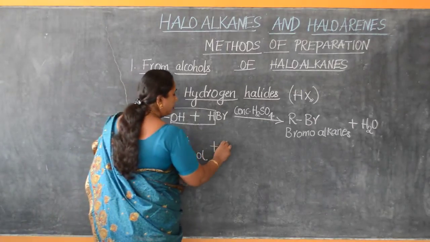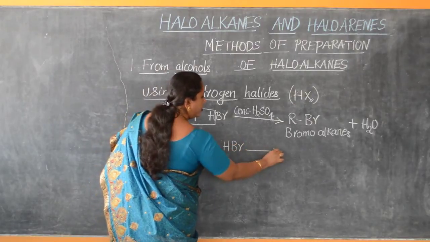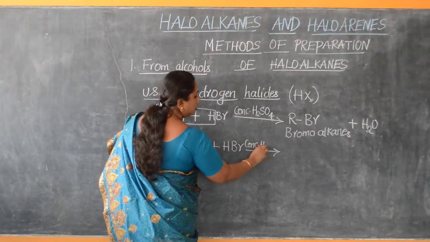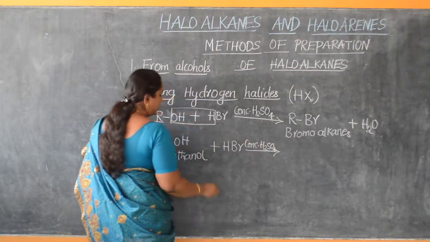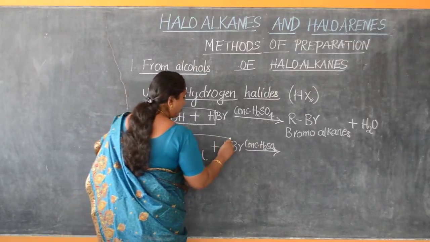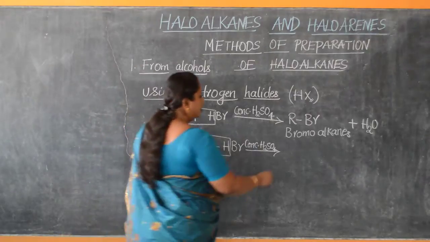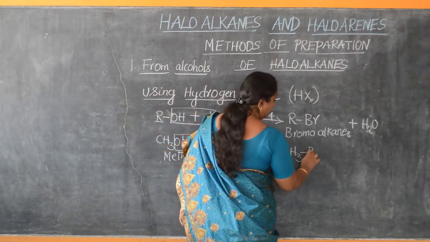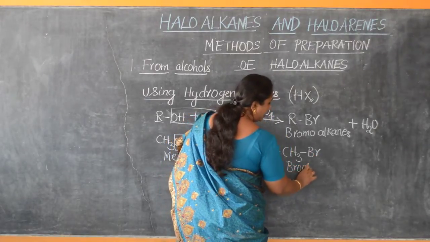When treated with hydrobromic acid, 48% concentrated, along with the presence of a little bit of concentrated sulfuric acid, it will eliminate a molecule of water and forms bromomethane.